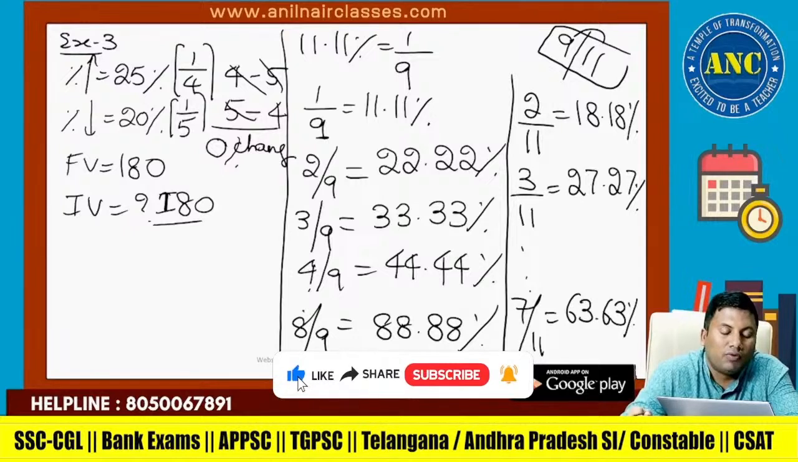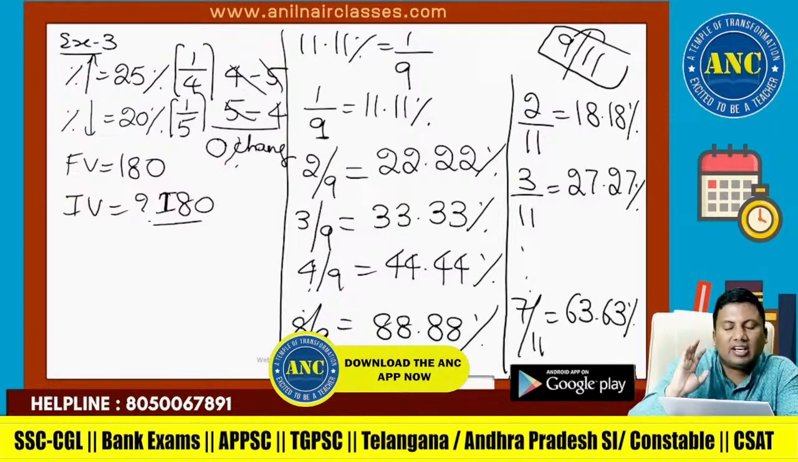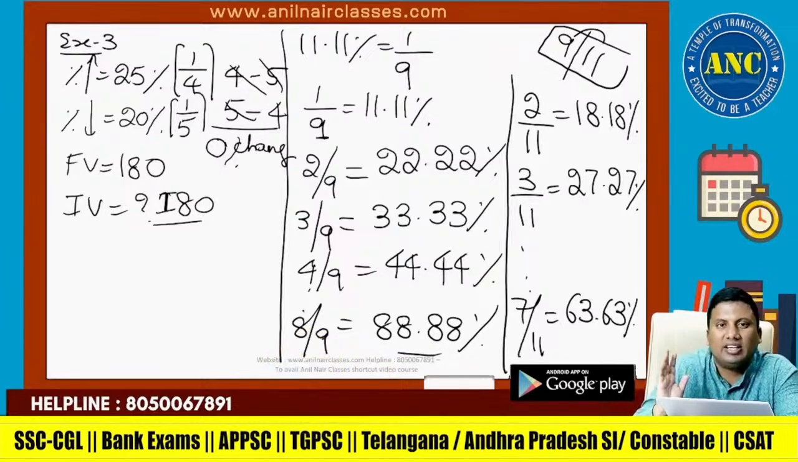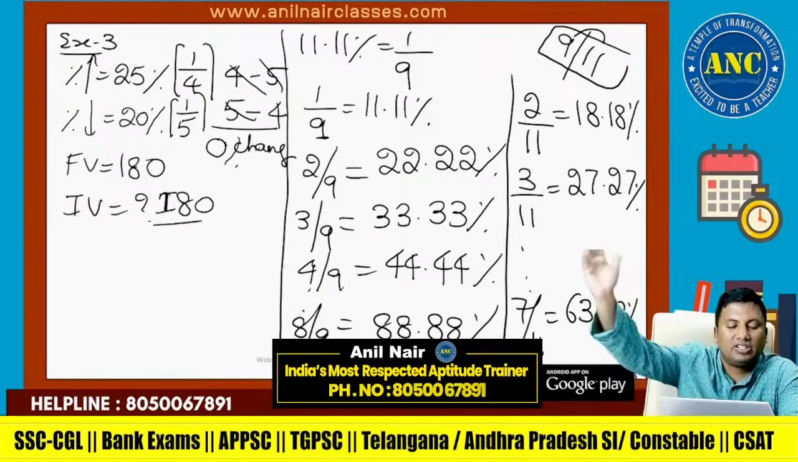25%: 4, 1 increase, 5. 5, 1 decrease, 4. 5s and 4s cancel. 0% change. The answer is 180. We did 2% increase, we did 3% increase, we did 1% increase and 1% decrease.